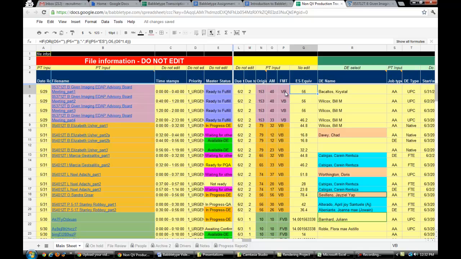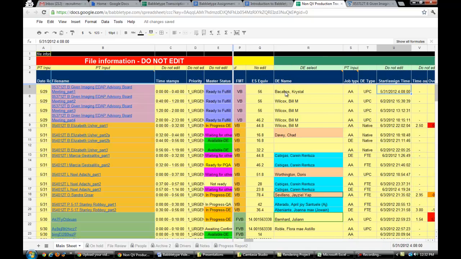Now after that column, of course, column R, which is your name. Since all assignments come from production tracking, you are not going to be the one to put your name here. It will be production tracking who will post your name in this tracker. So when you're given a file, expect your name to be already there. Now the job type, for your level, is definitely DE work, so transcription work. That's DE. Now if it's audio auditing, then that's AA.